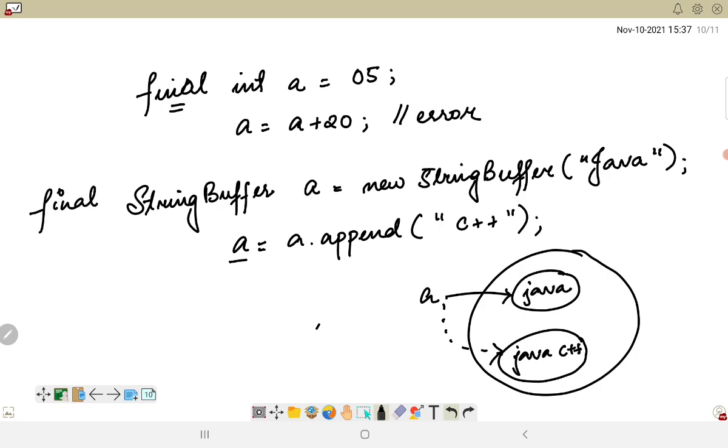Now I will simply introduce the final keyword here. If I'm using the final keyword, this statement will throw an error because the reference will no longer be able to point to this particular object. So this is the difference between immutability and final.